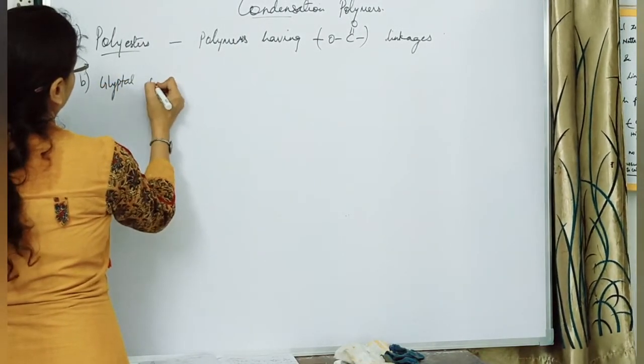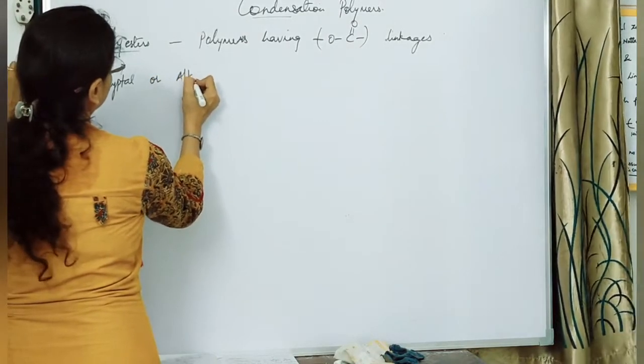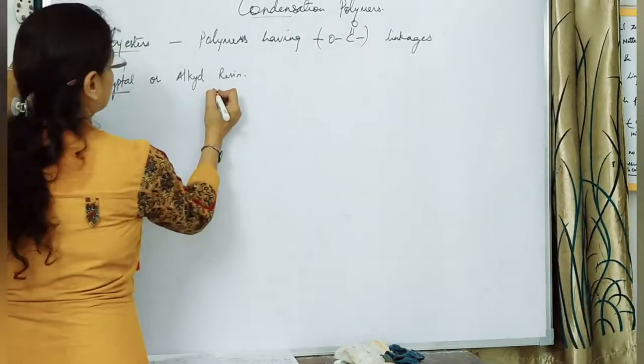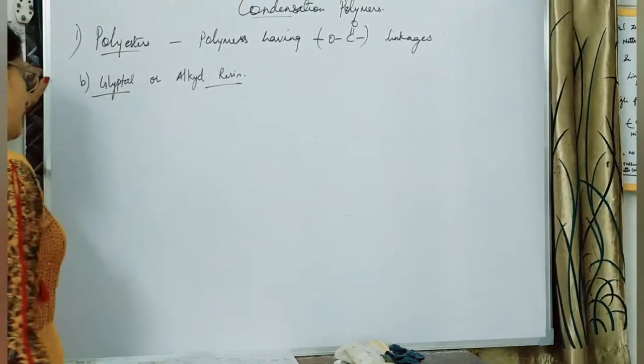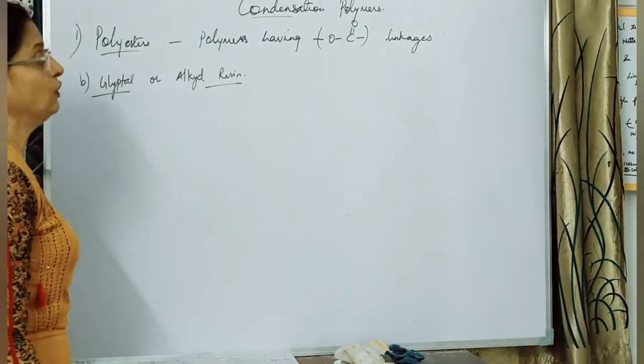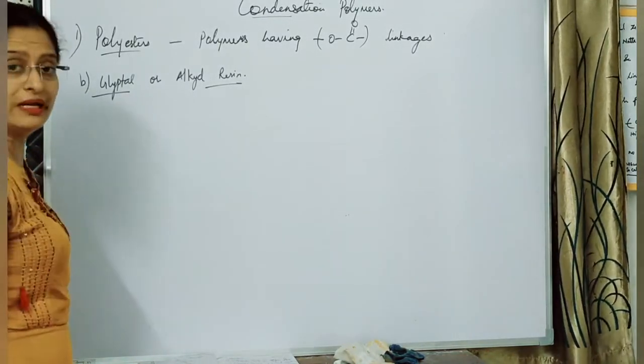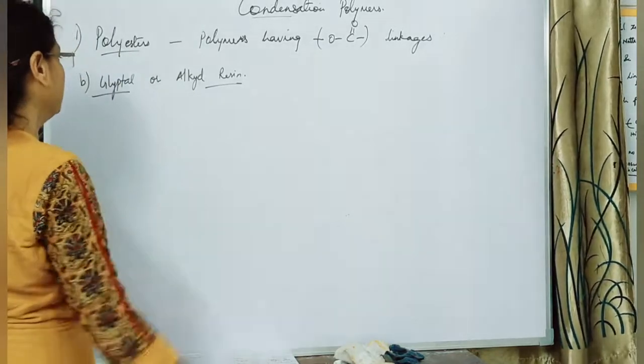Glyptol, or it is also called alkyd resin. So again we'll be using the reaction, that is, we'll be using our ethylene glycol. Along with the ethylene glycol we'll be using an acid. That acid we call the phthalic acid. Now let's see the formula.